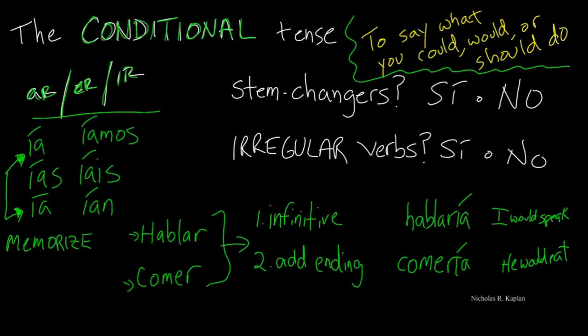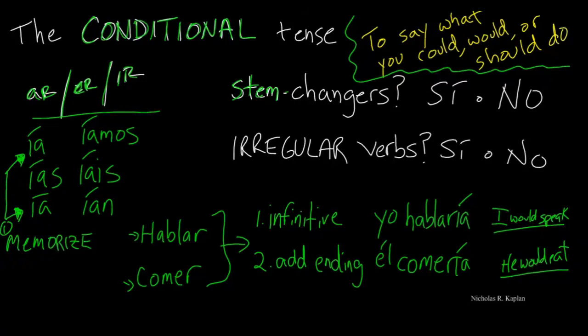Now if you've noticed, the yo form and the él/usted form have the same endings. And so what we want to do to clarify is put the subject pronoun. So let's go ahead and put in the yo and the él. And we translate this by saying, I would speak, he would eat. All right, step one, memorize your endings.